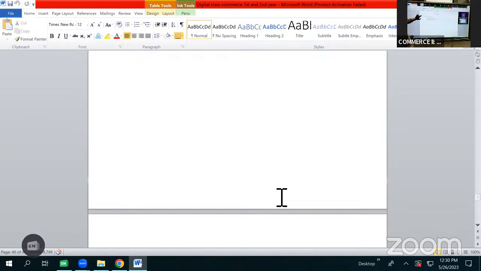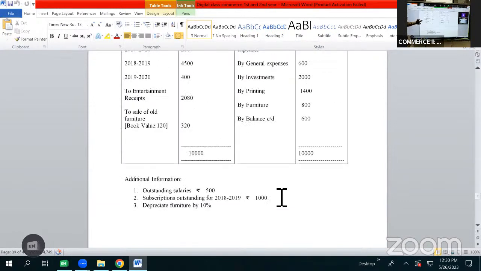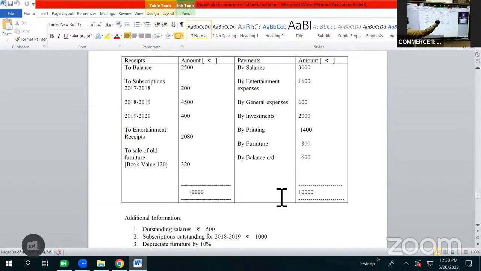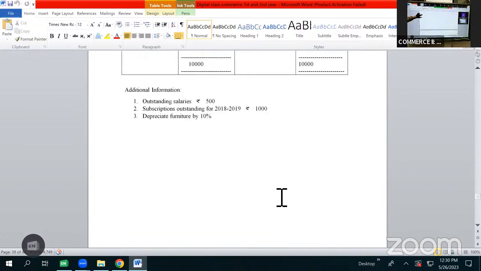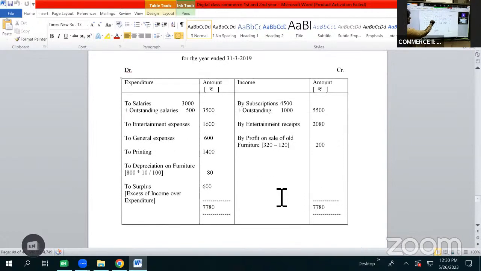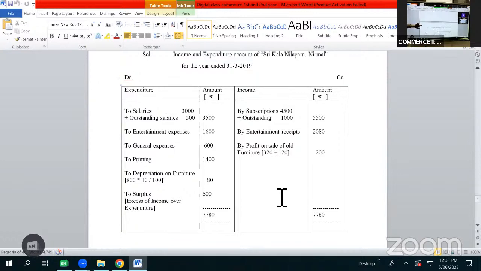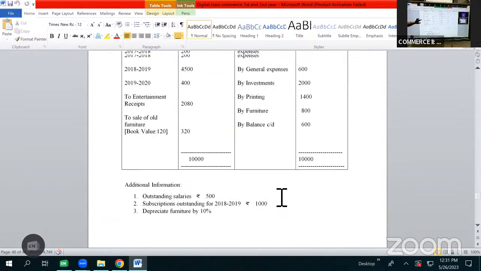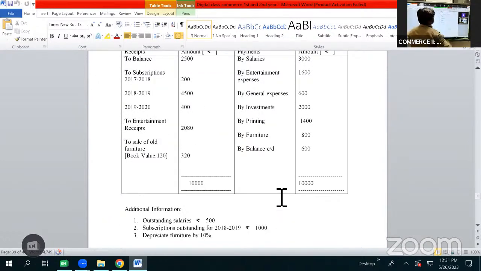Now we are done with all the items of receipts. Now let us look at all the items given on the payment side. By salaries 3,000 rupees, it is of revenue nature, so it will be shown as expenditure. We also have an adjustment on salaries as outstanding salaries 500. So adding 500 to 3,000, it becomes 3,500. On the expenditure side, we will show salaries as to salaries 3,000 rupees plus outstanding salaries 500, so it becomes 3,500. Then after salaries, we have entertainment expenses 1,600.